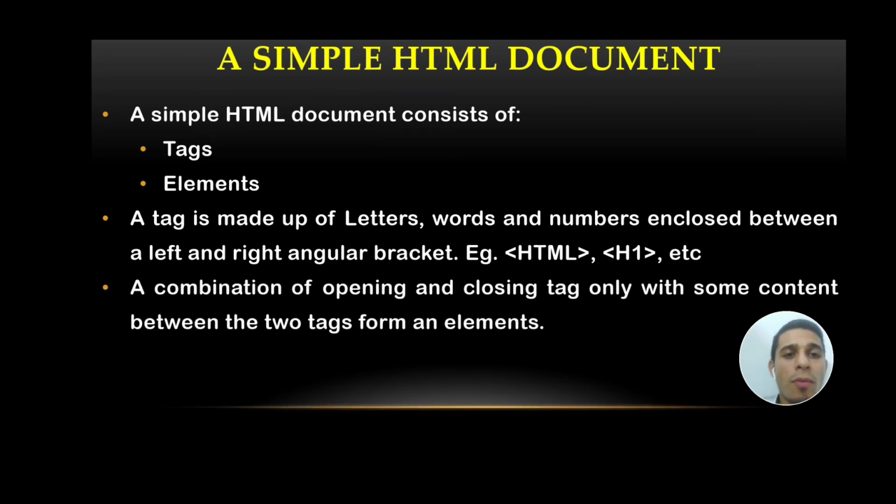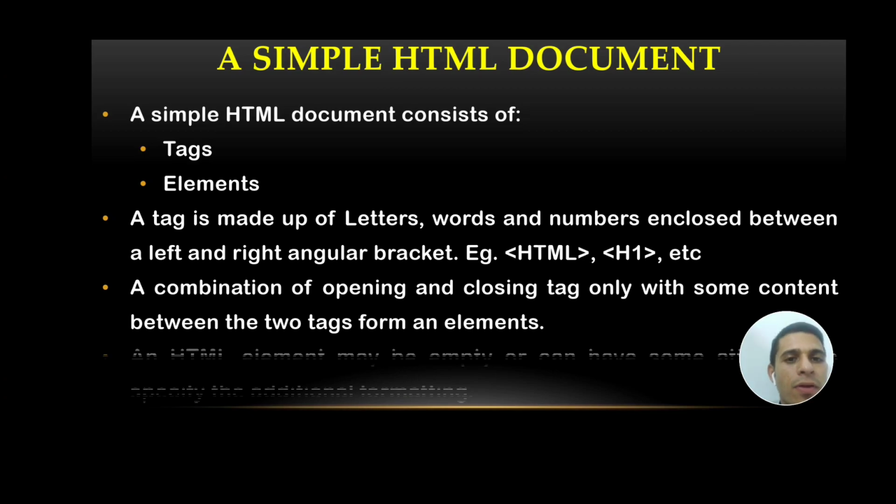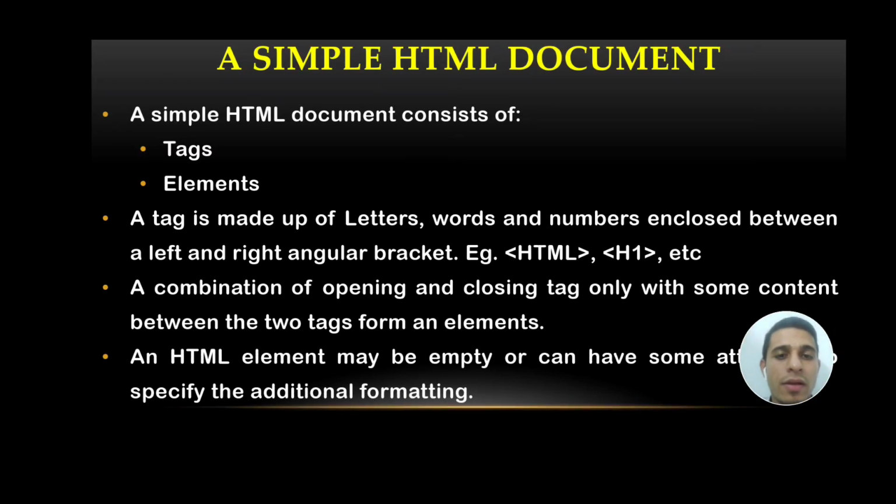Next, the combination of an opening and closing tag with some information written in between the open tag and close tag is called an element. For example, if we talk about HTML open, then HTML close, and in between whatever you write, all of it will be considered HTML elements.